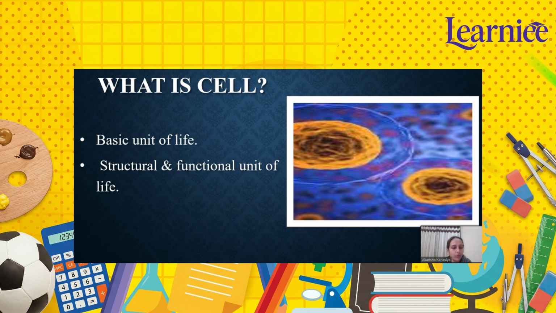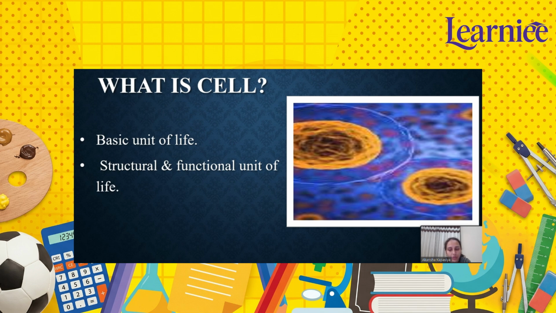Now the first question is, what is a cell? A cell is the smallest living unit of an organism, right? Which means every plant, animal, and human body is made up of cells, or we can say that without cells, life cannot exist.